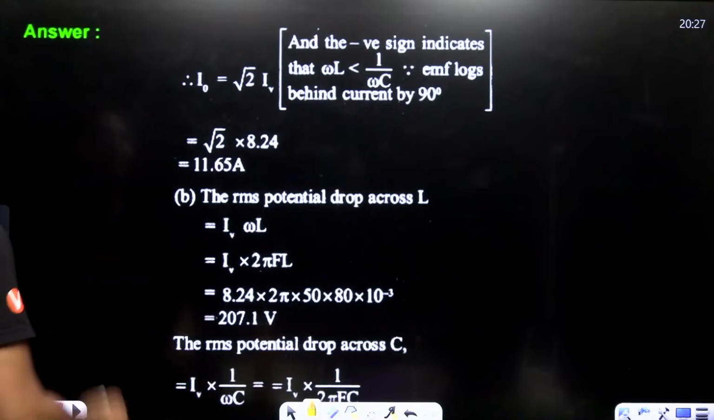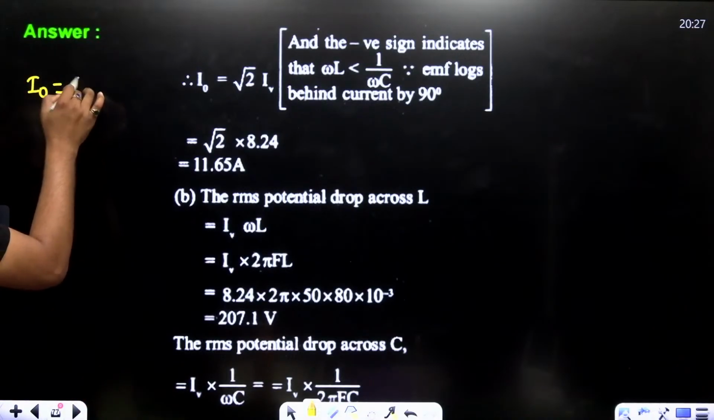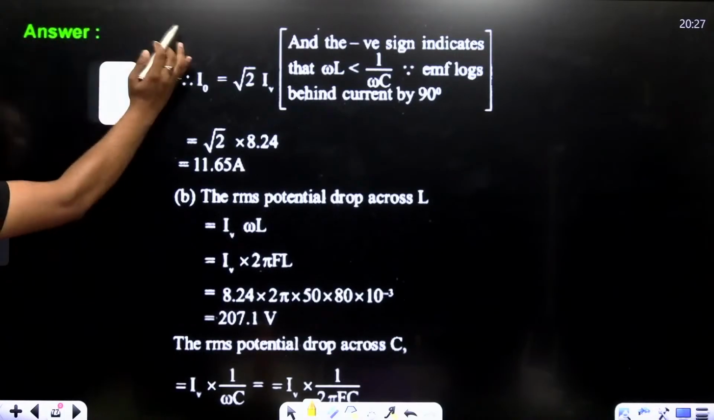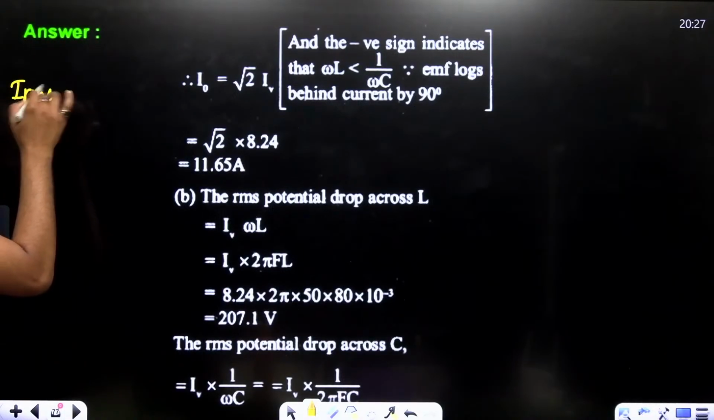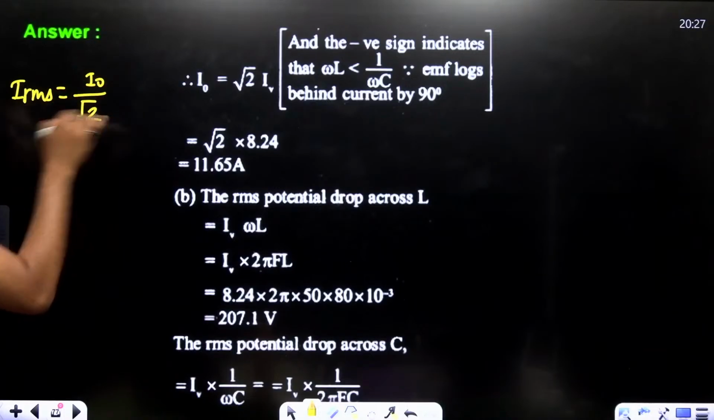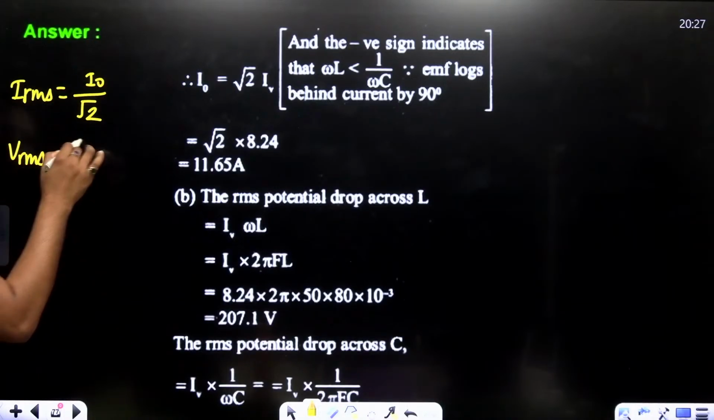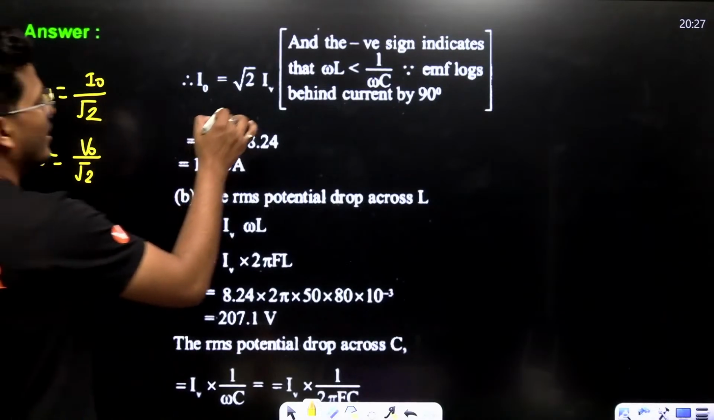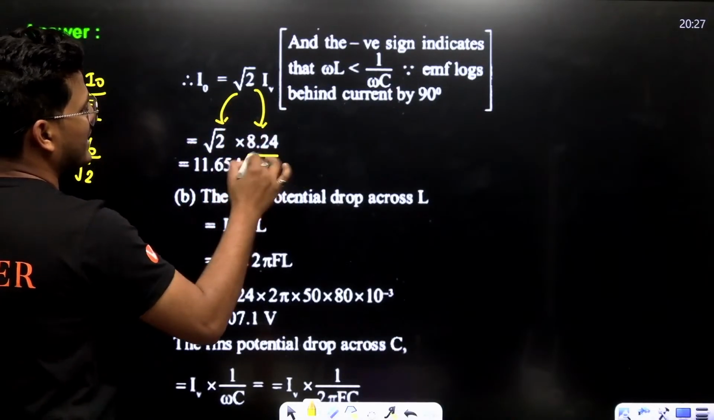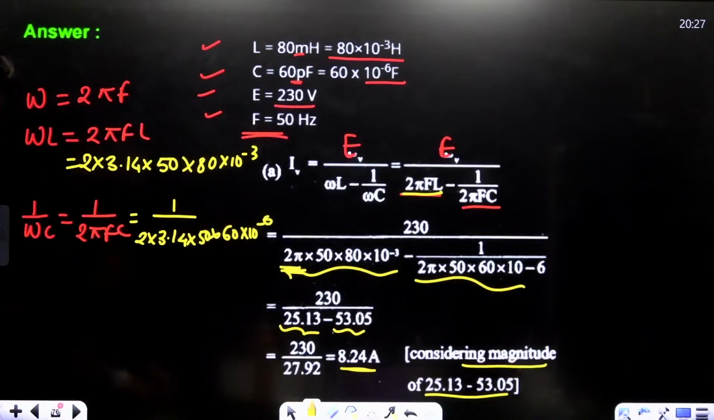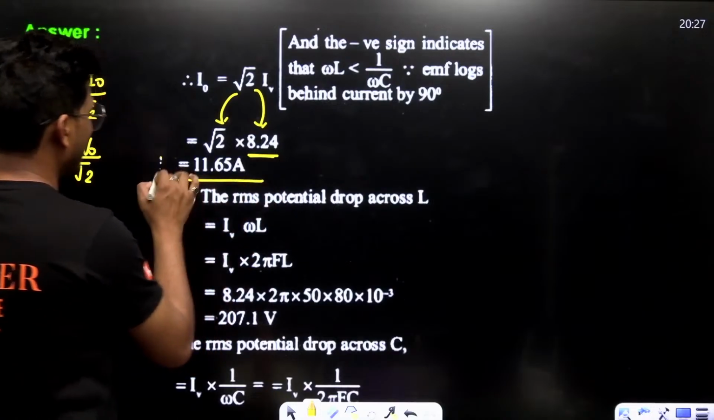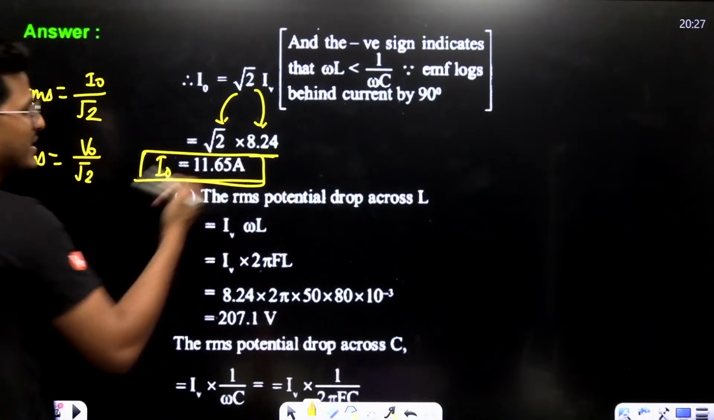Now, as you know, I0 equals root 2 times IRMS, or IRMS equals I naught upon root 2, and VRMS equals V naught upon root 2. So just put root 2 into IRMS, that is 8.25. We already discussed this, 8.25. Just put it here, and this is I naught. This is the peak value.